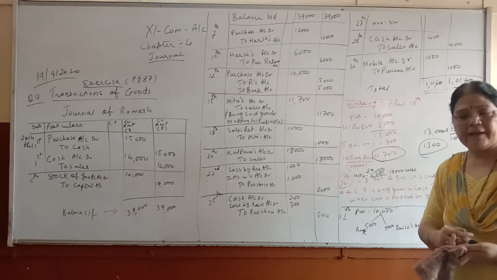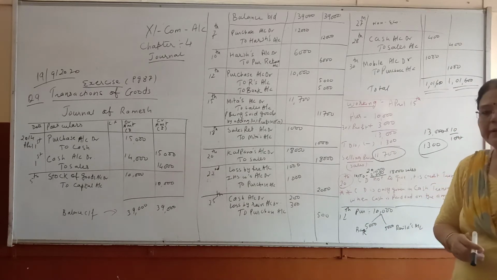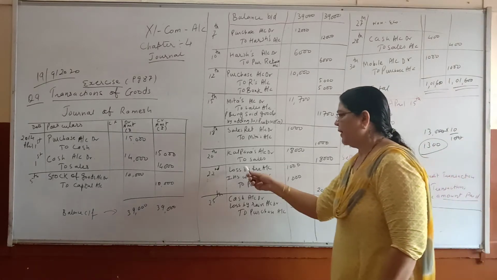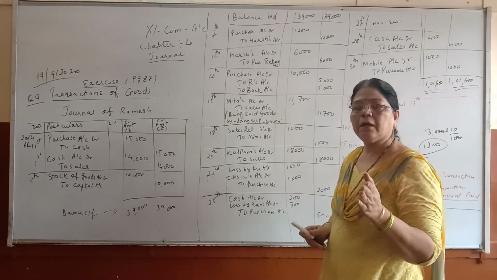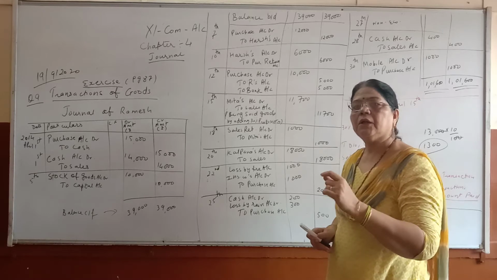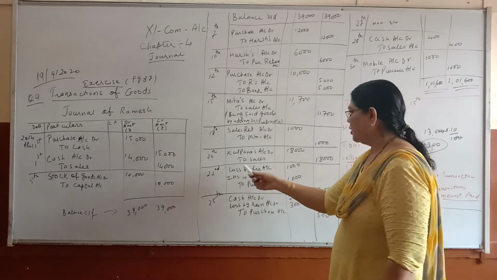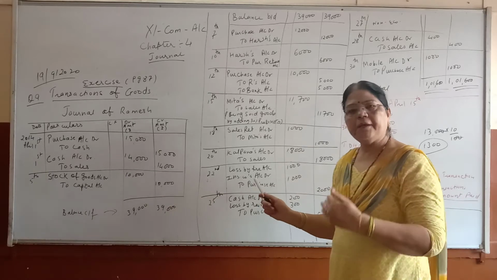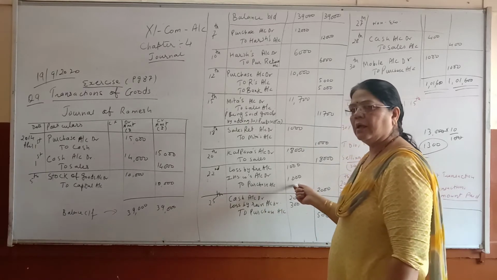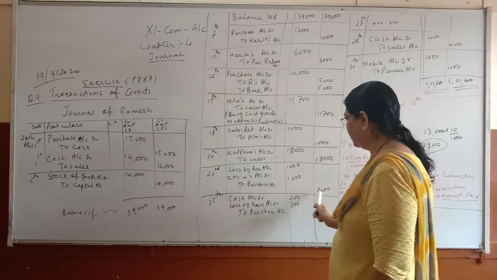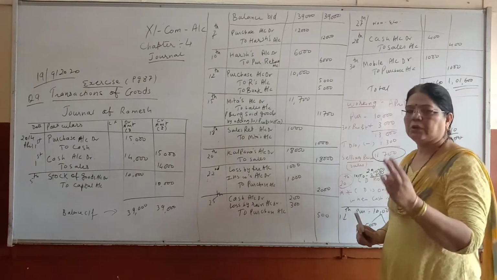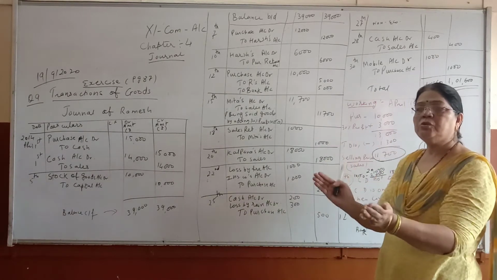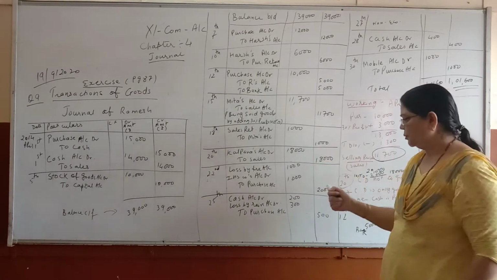Goods lost by fire and insurance company accepted the claim. Loss by fire, loss, it is a nominal account and all the expenses and the losses are debited. So loss by fire 1,000 and how much will the insurance company give us? 1,000. And to purchase, goods lost are how much? 2,000. How much total goods are burned by fire? 2,000.